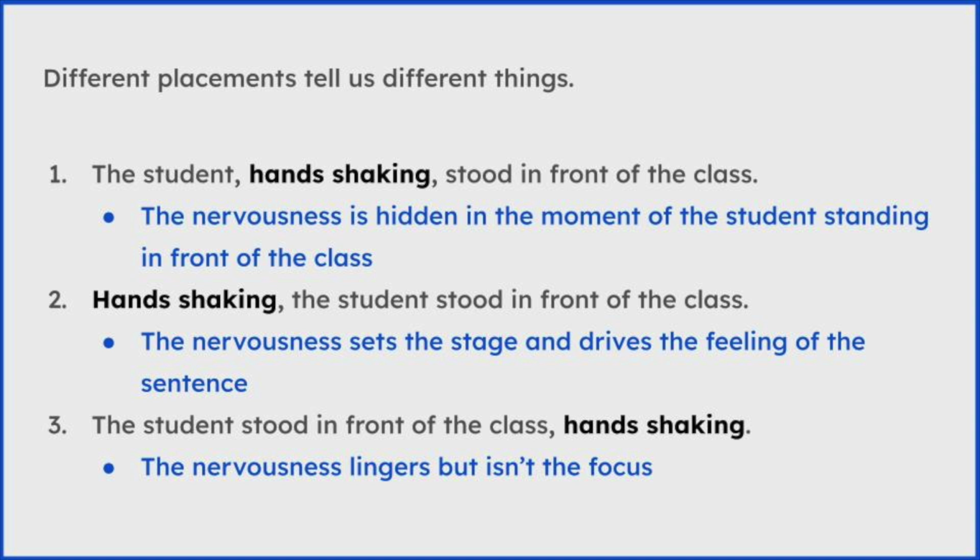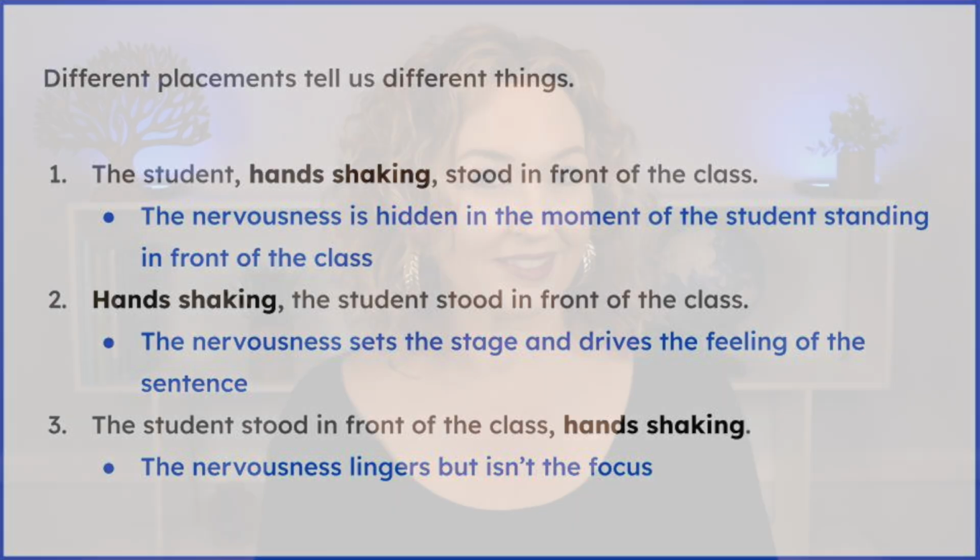So let's look at this absolute phrase, handshaking. When we put it in the middle of the sentence, the action is hidden a little, right? It's not what we want our reader to focus on. Whereas when we begin with the absolute handshaking, that is the first thing our readers are going to see this person doing. When we put it at the end of the sentence, the idea lingers in our mind a little bit more, but it doesn't have the same emphasis as when we put it in the front of the sentence.